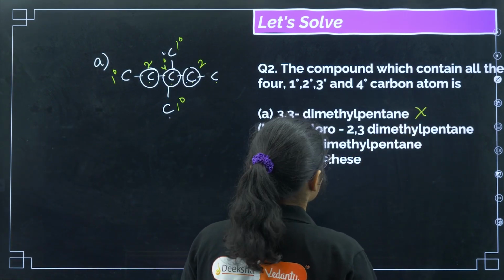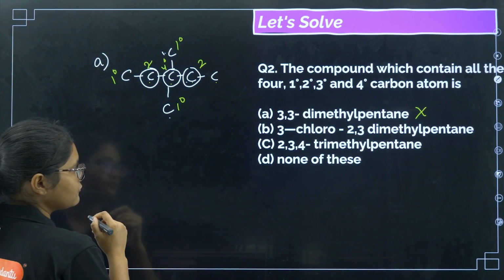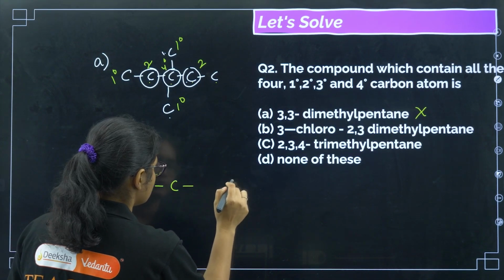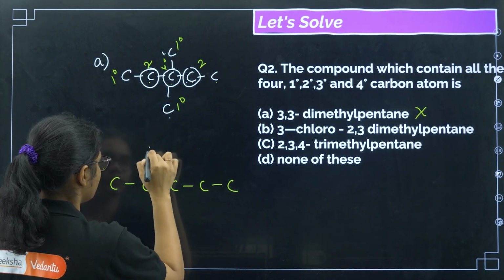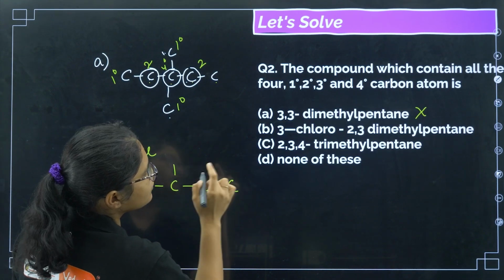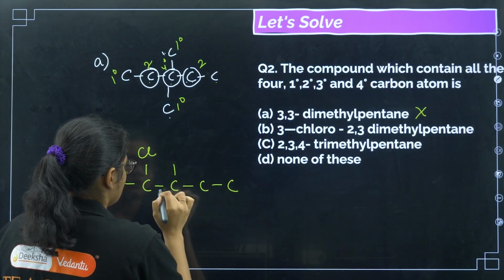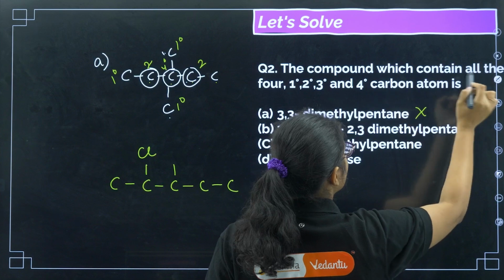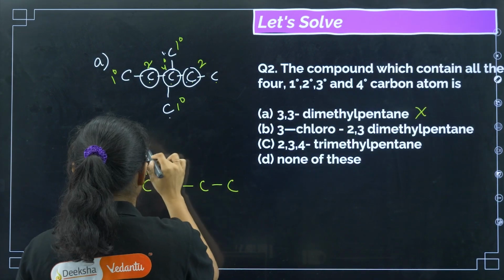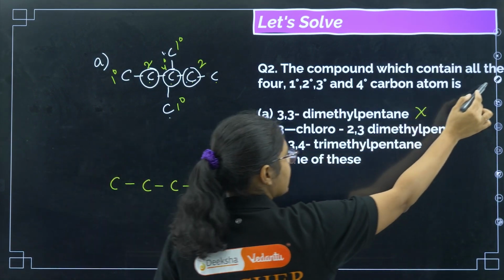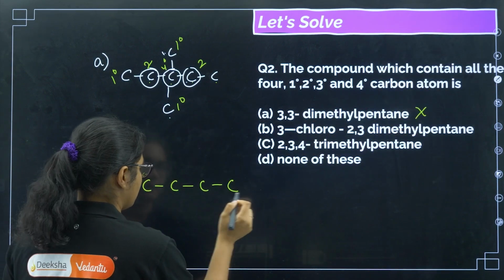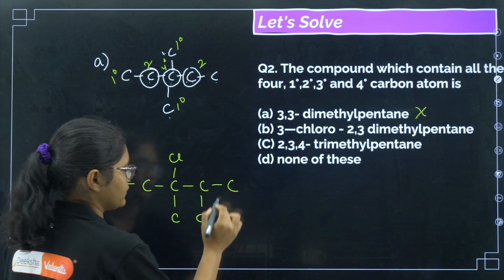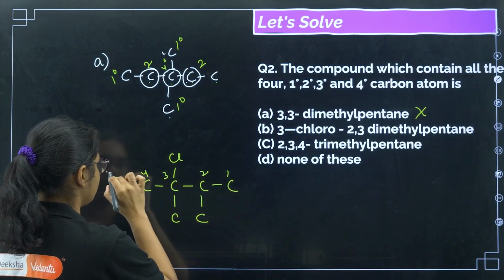Next, coming to 3-chloro-2,3-dimethyl pentane. So we have 3-chloro and 2,3-dimethyl. Let me draw the structure first. I'll number it here: 3-chloro and 2,3-dimethyl pentane. This is 1, 2, 3, 4 and 5.